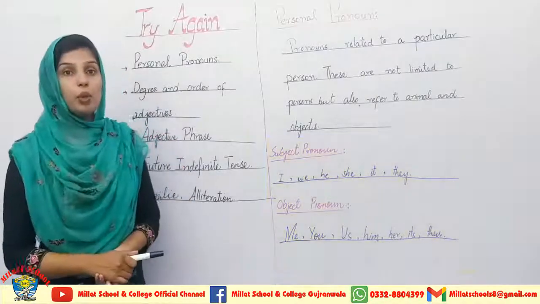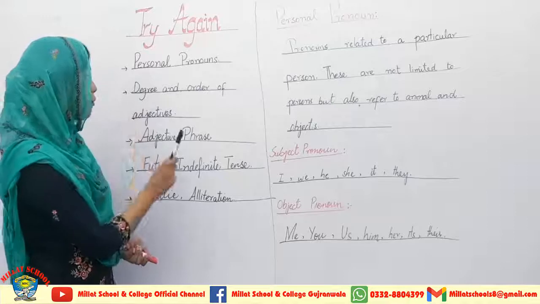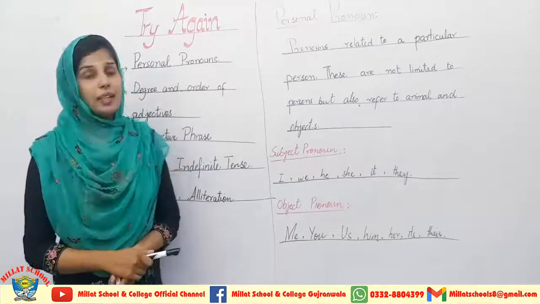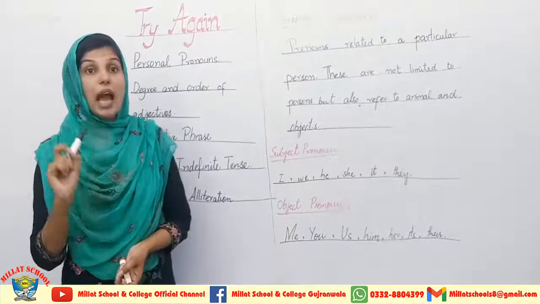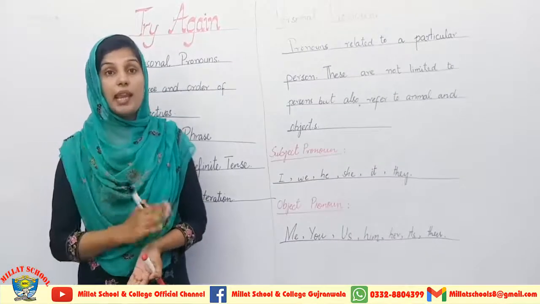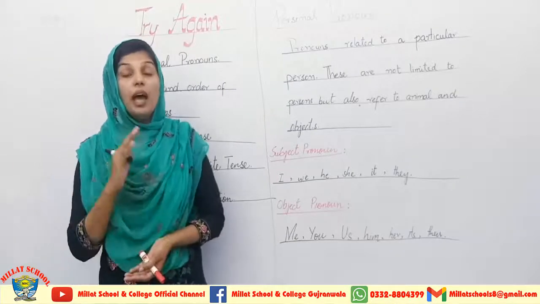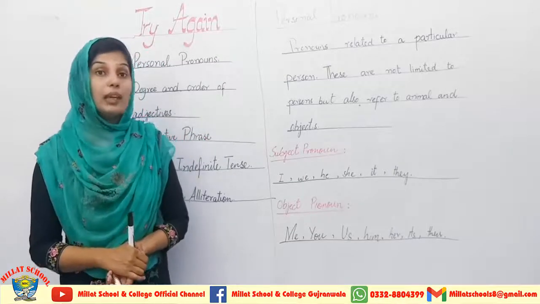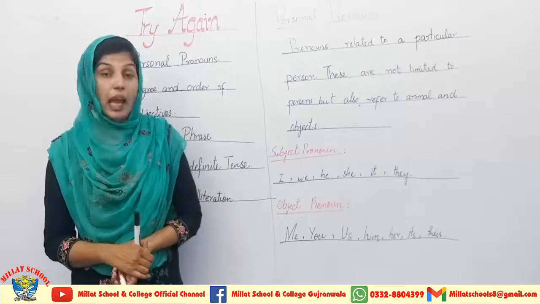Now I am coming towards the second objective, that is you should learn about the degree and the order of adjectives. What is an adjective? An adjective is a word which explains a noun. It explains a noun whether it is good or bad. I have given you a complete detailed lecture about adjectives in the 9th class chapter. So you can take help from that lecture to understand adjectives if you have no idea about them.